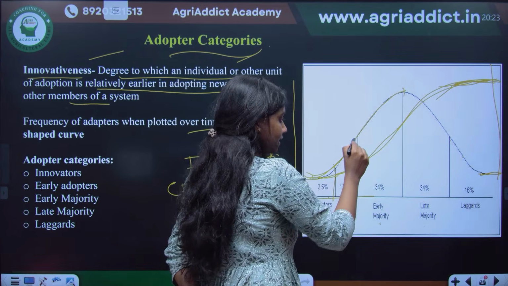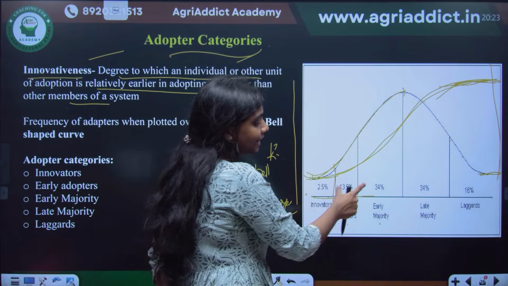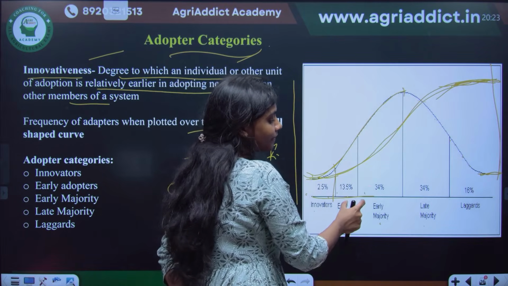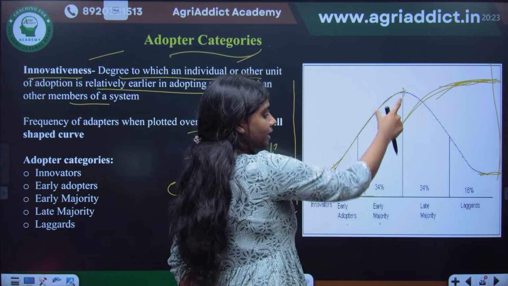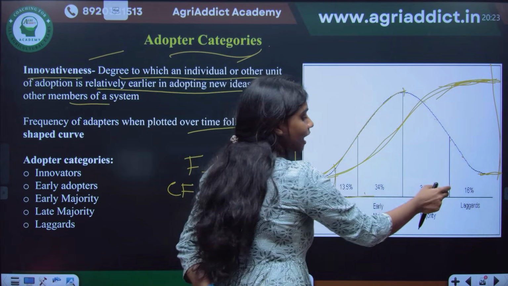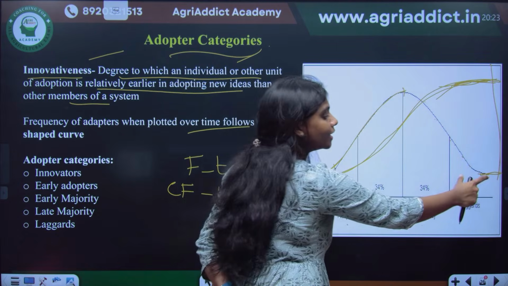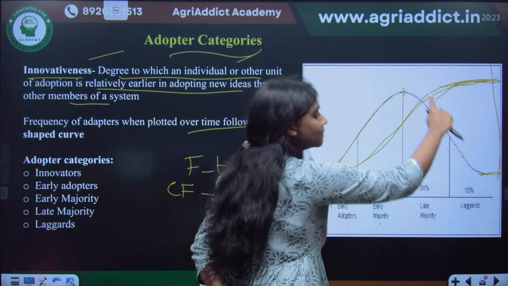So here, it shows that initially only two people adopted, and after some time five people adopted, and then 10 people adopted, and then maybe again 10 people adopted. So already up to this stage, maybe 40 people have completed, and then only this many people adopted. So that's why it comes in a bell shape.